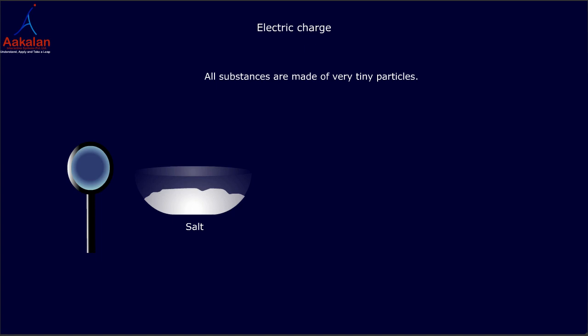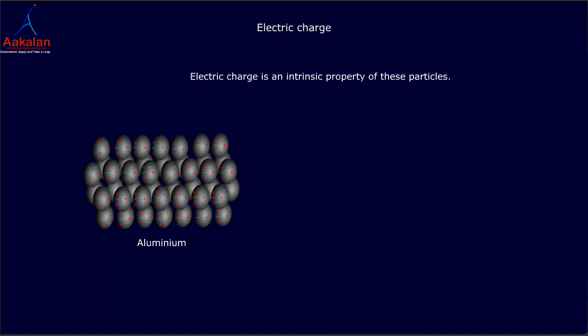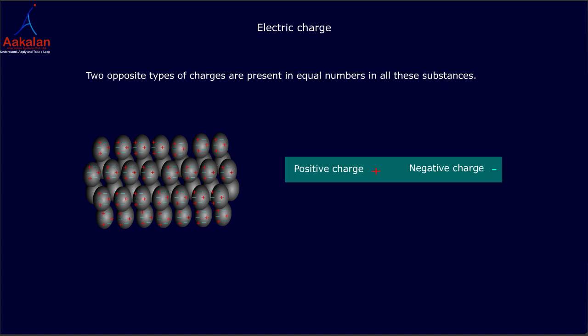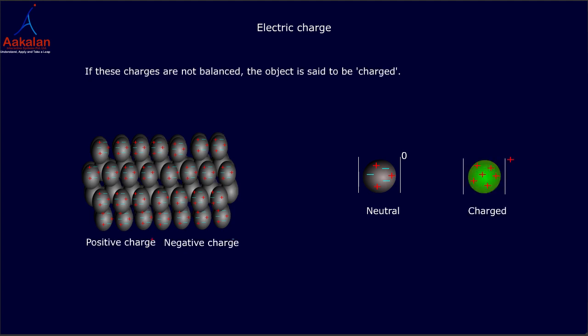Electric charge. All substances are made of very tiny particles. Electric charge is an intrinsic property of these particles. Two opposite types of charges are present in equal numbers in all these substances. When the positive charge and negative charge on an object are balanced, the object is neutral. That is, there is no net charge on the object. If these charges are not balanced, the object is said to be charged.